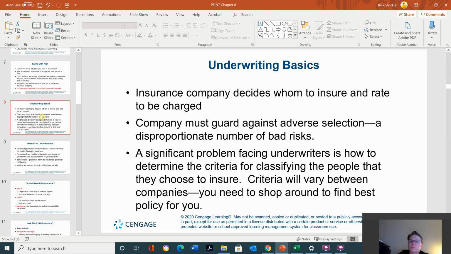Underwriting basics: insurance companies decide whom to insure and what rate to charge. The company must guard against adverse selection, a disproportionate number of bad risks. Because if you have a lot of bad risks and they all pay out, then you don't have enough money to do that, so the company goes bankrupt.